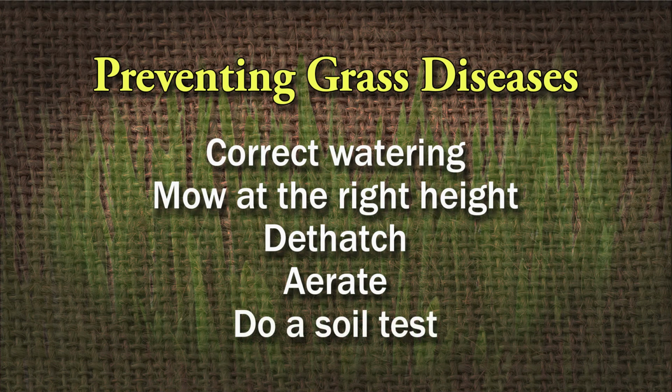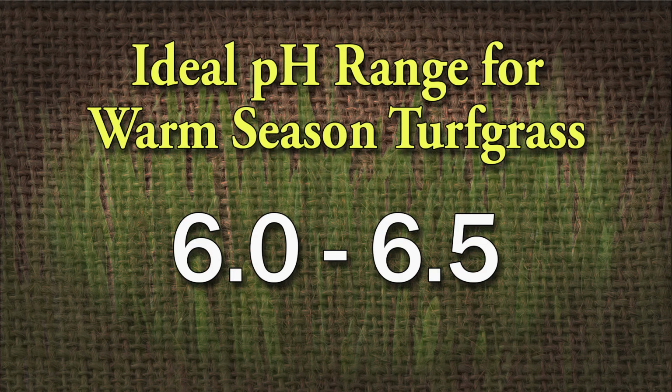But the soil test is the best thing to tell what you need to add to your soil. And for your warm season grass, you need a soil pH between 6.0 and 6.5. And the only way you can tell that is by a soil test. I like to send off to a good lab because they run a lot of different tests.